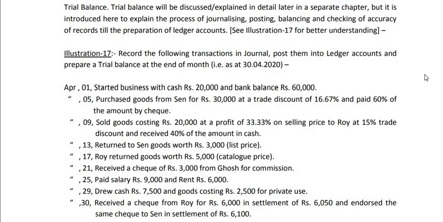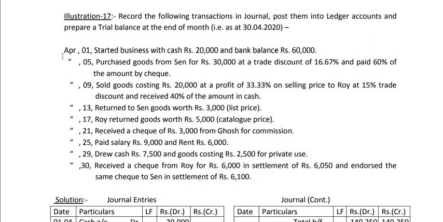It means that the transactions of one month are given here, say April 1, 5, 9, 13, 17, 21, 25, 29 and 30. A few transactions are given from April 1 to April 30, and you are asked to pass the journal entries for all these transactions. That means record the transactions through journal, then make the ledger posting and prepare a trial balance. Today we shall discuss only journal, that means how to pass the entries in journal, and next day we shall try to understand how ledger posting is done, how balancing is done, and how trial balance is prepared.